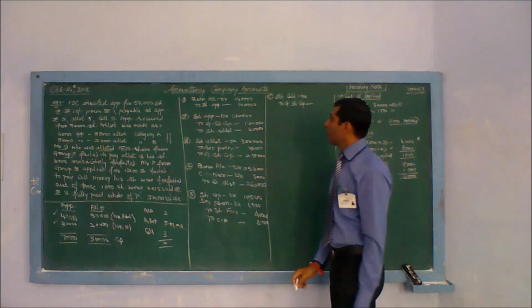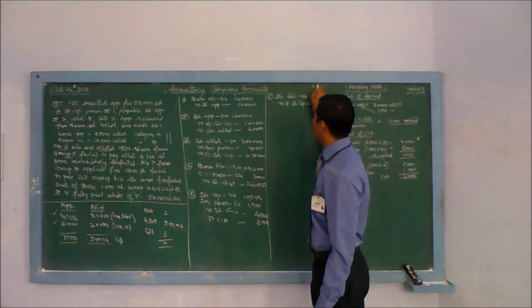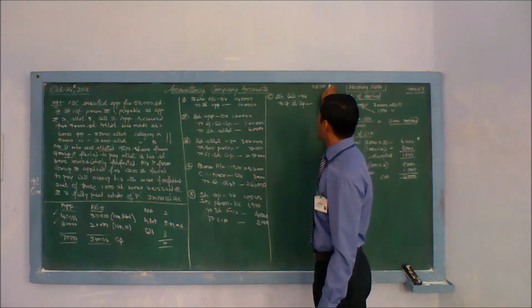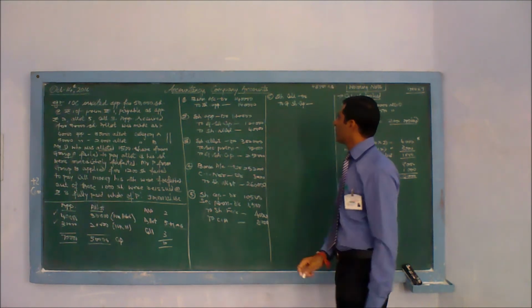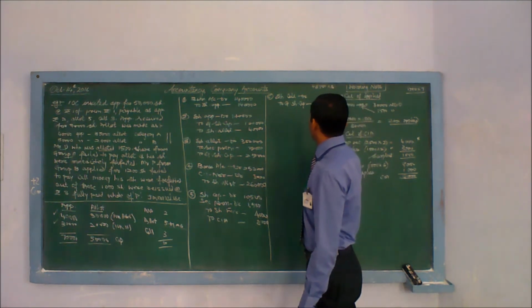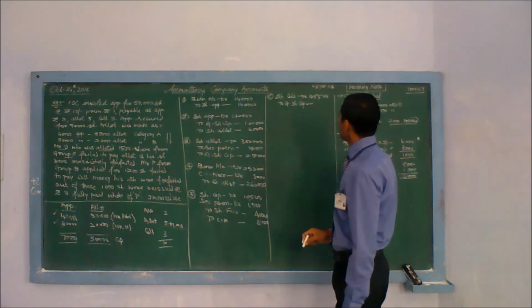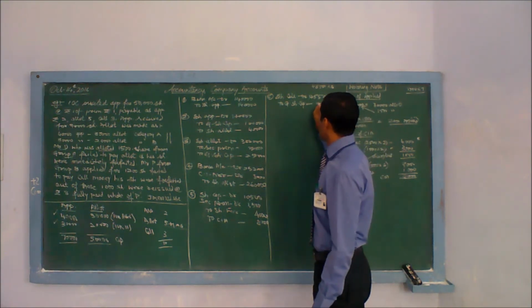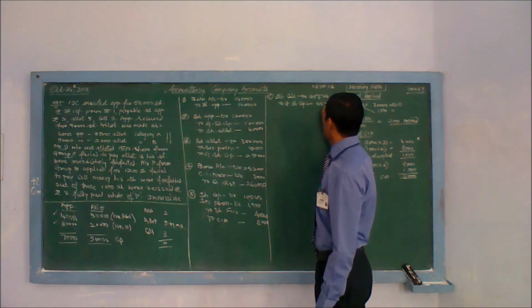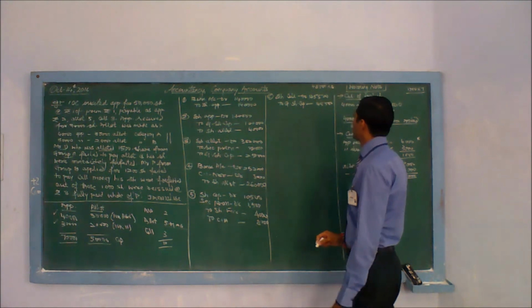This calculation would be done now on 48,500 shares multiplied by 3. This will give you 1,45,500.